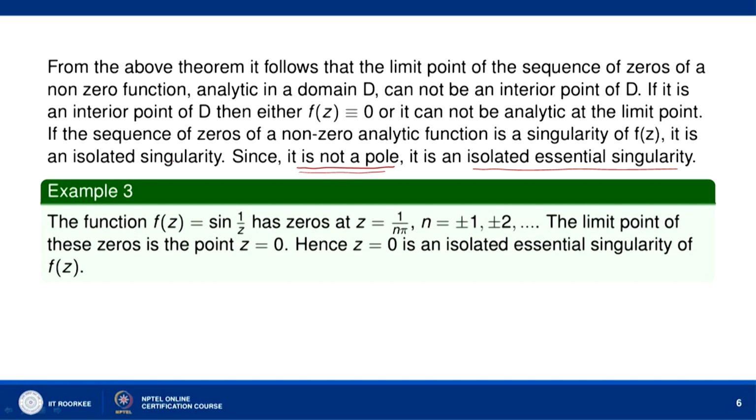Okay. If it is a pole, then in an arbitrarily small neighborhood of z equal to z naught, f(z) must tend to infinity as z tends to z naught. But here what do we notice?